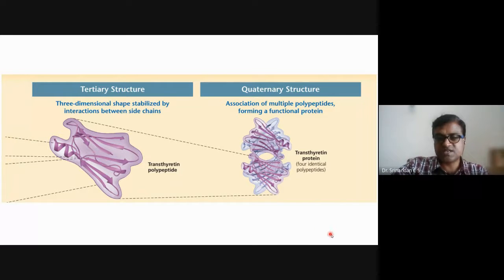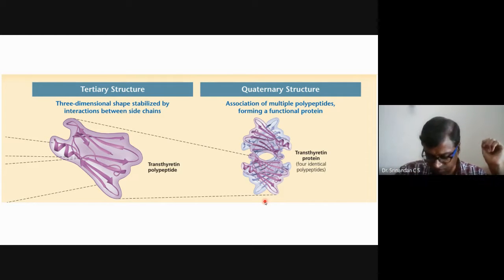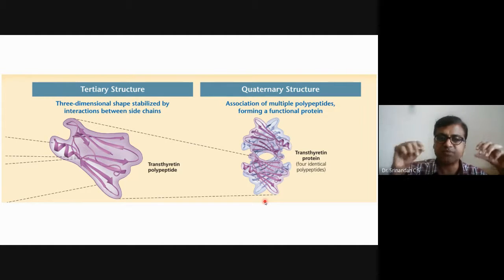So in the previous class, we had discussed the different structures of proteins. Proteins are the most important workers in the cell, and the different structures we saw were: primary structure, made up of a linear chain of amino acids; secondary structure, where either alpha helices or beta sheets can be formed; and tertiary structure, which gives rise to a three-dimensional shape.